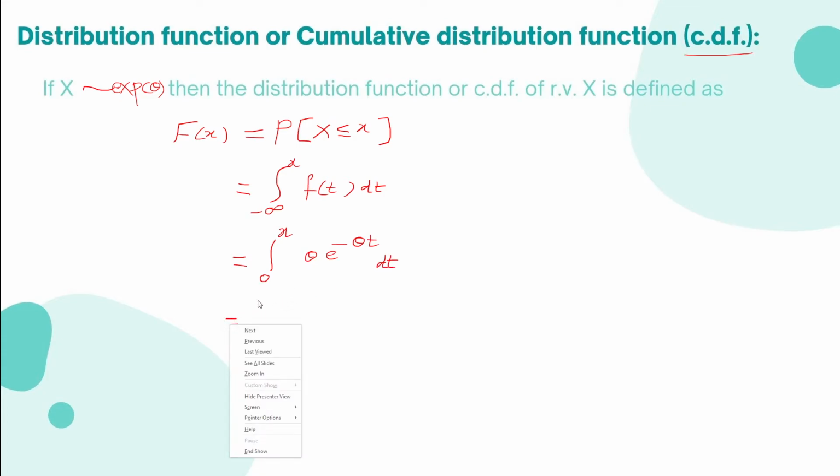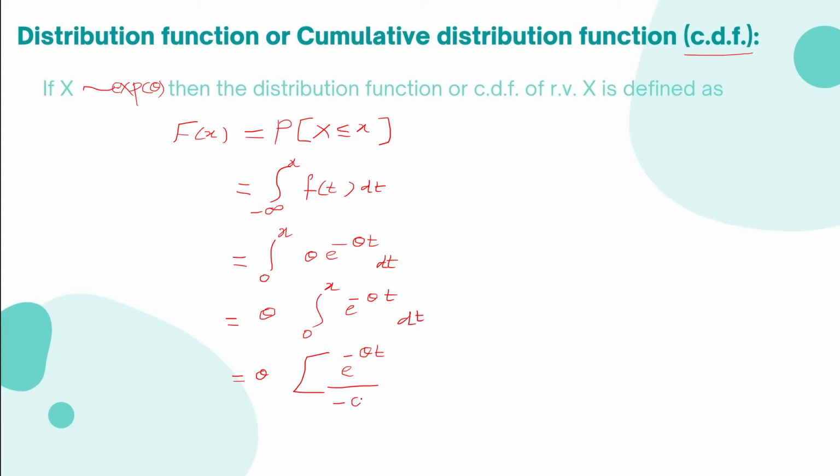As theta is a parameter which is positive, take it outside the integration, theta integration 0 to x e raised to minus theta t dt. Now integrate e raised to minus theta t, which is e raised to minus theta t divided by the derivative of minus theta t, which is minus theta, limit is from 0 to x.